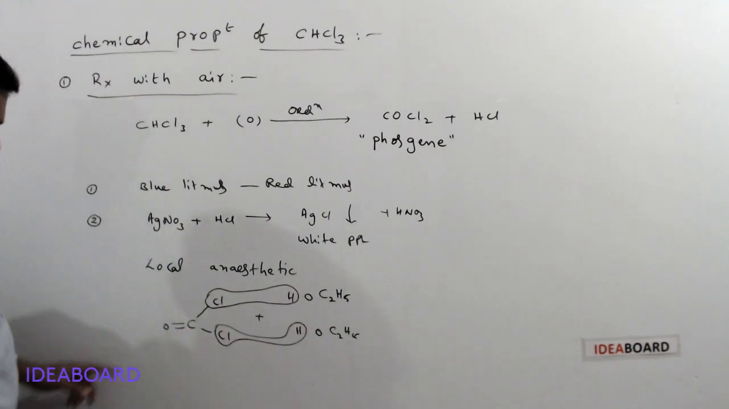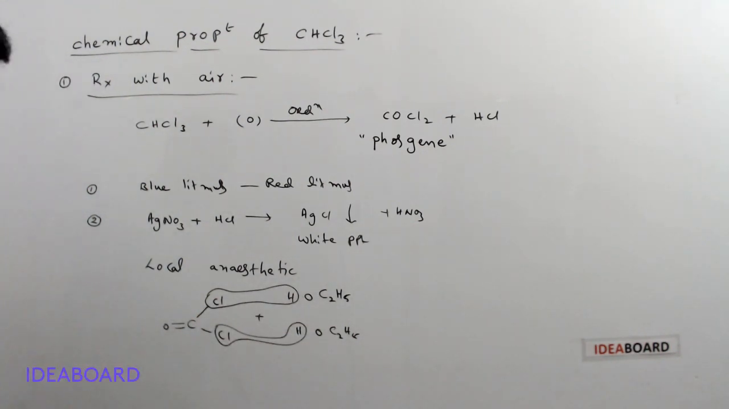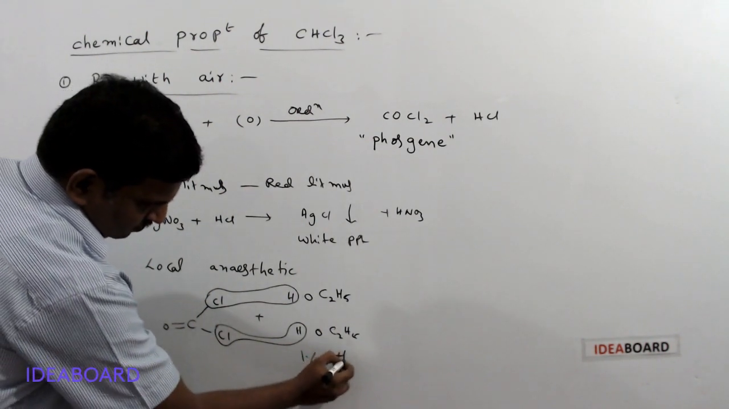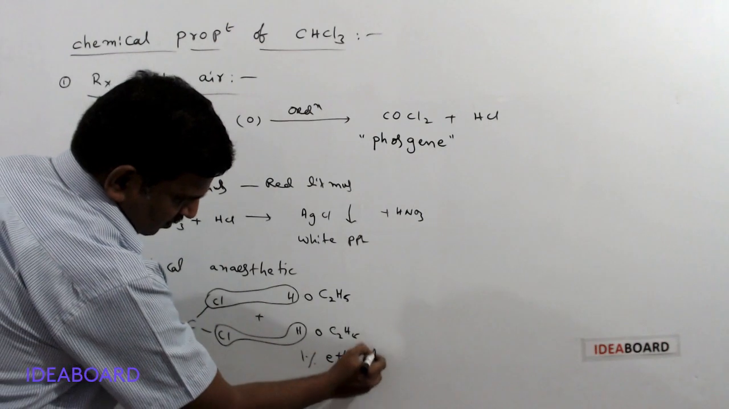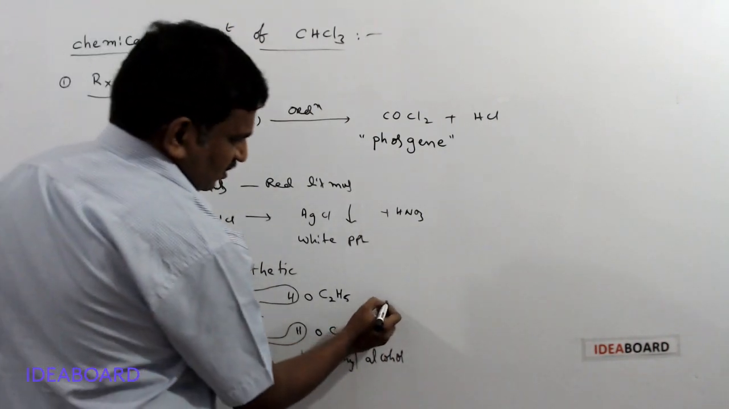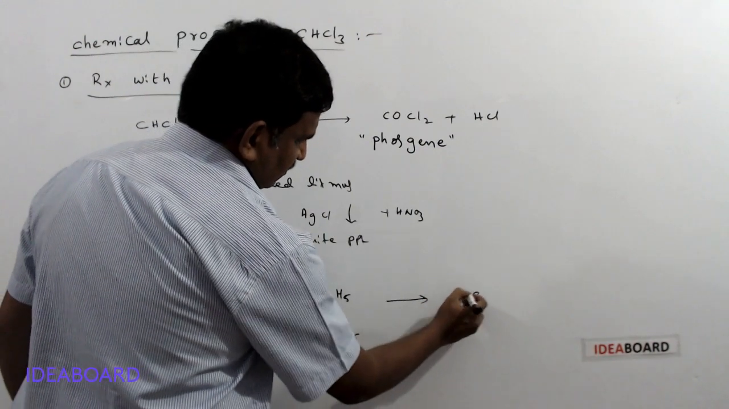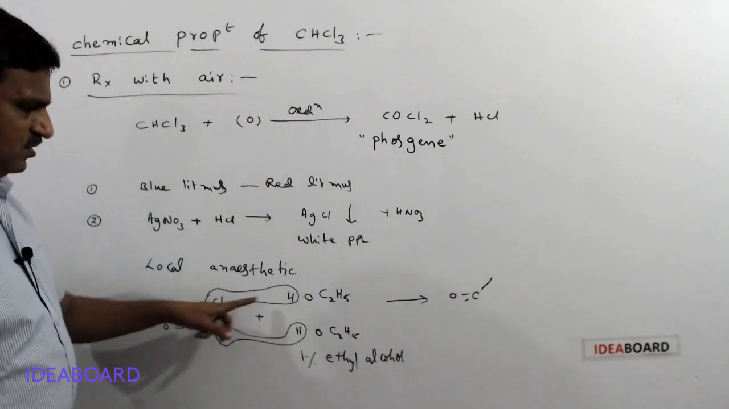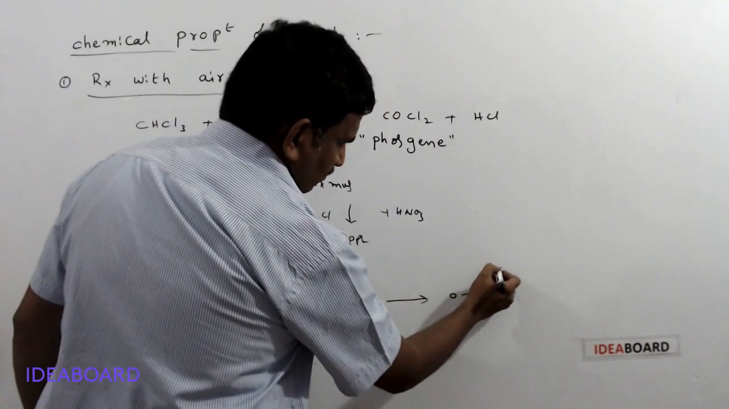Even if chloroform contains a small amount of phosgene, this 1% ethyl alcohol will convert that phosgene into a harmless compound. This is C double bond O, and here what is present? HCl is removed, and OC2H5.